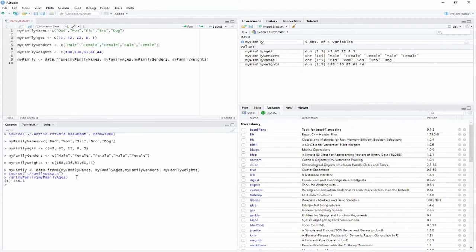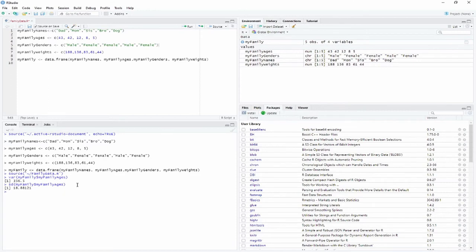Again, this doesn't make a whole lot of sense to my brain, so let's look at the standard deviation. The command is just sd, and then you send it your list, myfamily$ages. The nice thing about R is that it brings up previous commands, because I'm lazy and I don't like to type everything again. Hence the script for family data. So I can ask for the standard deviation. Now the standard deviation is 18 years. That makes a lot more sense.